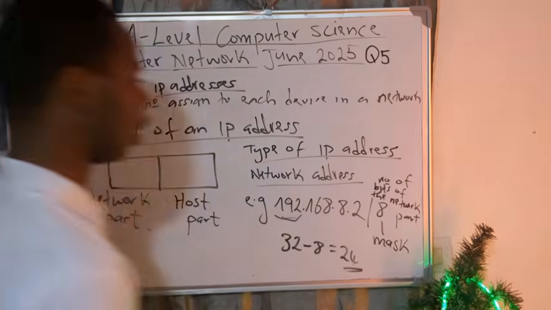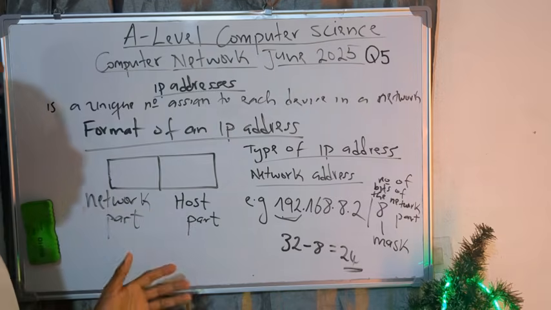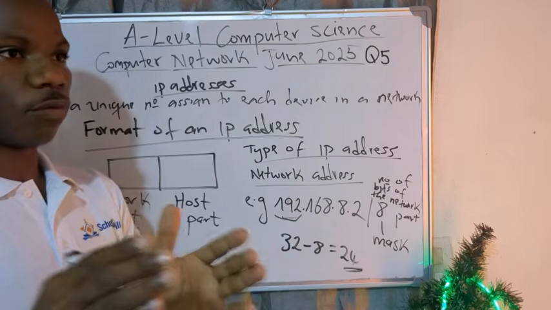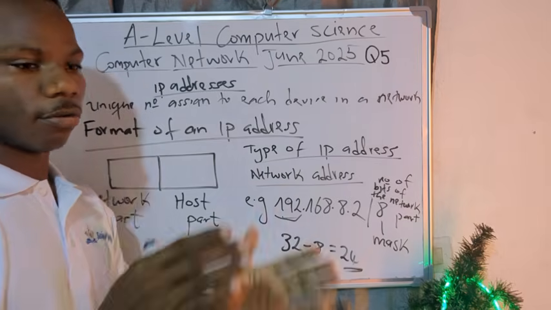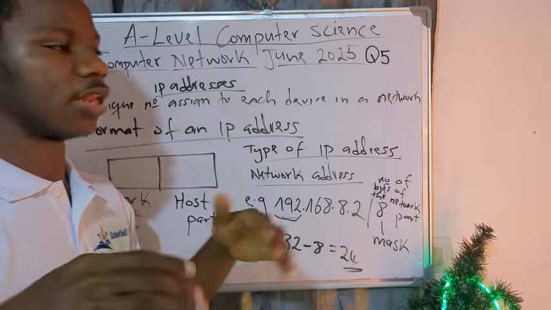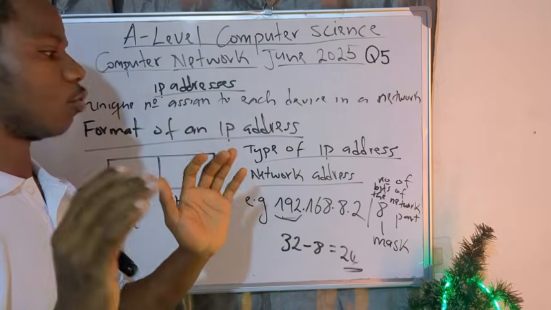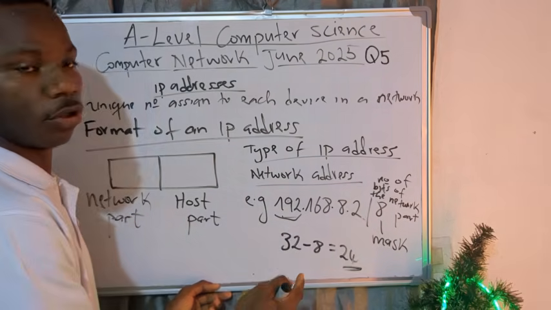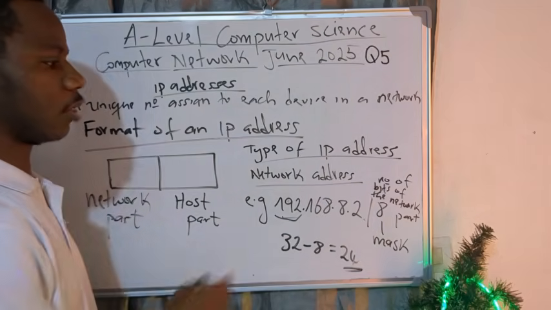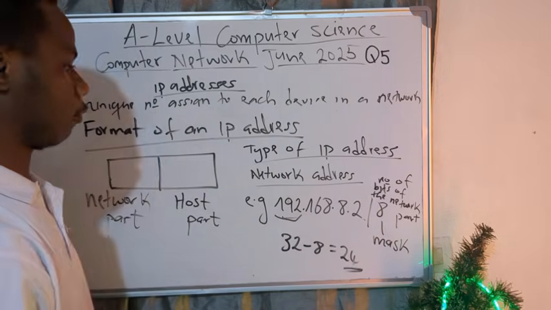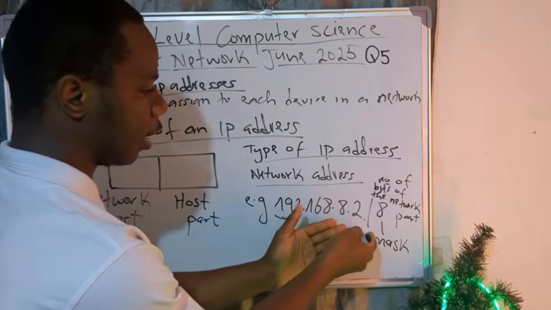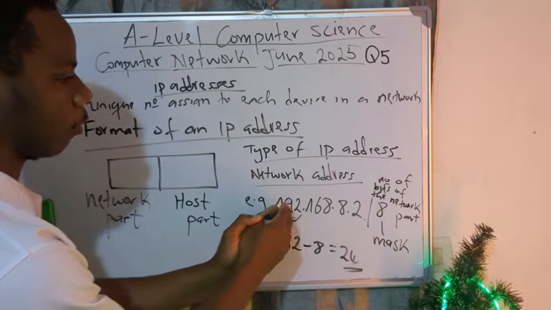Now, there are some questions where things are easier. When I say things are easy, I simply mean that the question will clearly say the number of bits for the network part is maybe 8, and the number of bits for the host part is 24. Like they give directly to you like that. Good. But there are some questions where they don't give it directly, but they use this format, slash with a number, so that from here you are the one to determine that this means this and so on and so forth. So this one information you need to know: how to have an IP address and differentiate the network part from the host part.